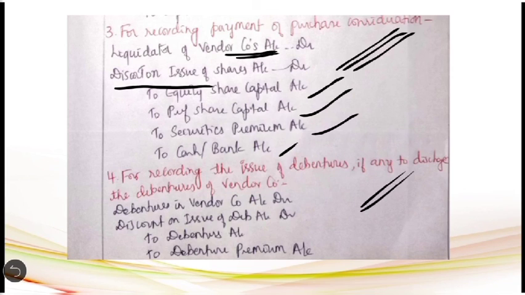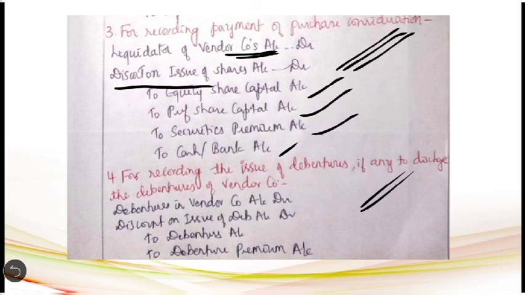In that case, the entry will come in the fourth entry, that is for recording the issue of debenture, if any, to discharge the debentures of vendor company. Here what happens is that the purchasing company is taking over the debentures of the selling company. In that place, they are issuing the new debentures in the purchasing company. Again, as I said, the shares can be issued either at par or at a premium or even at a discount. Same way, debentures can also be issued at par or at a premium or even at a discount. So accordingly, we have to adjust the entry.